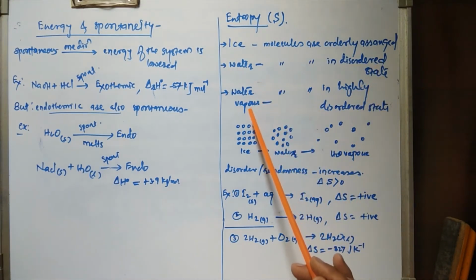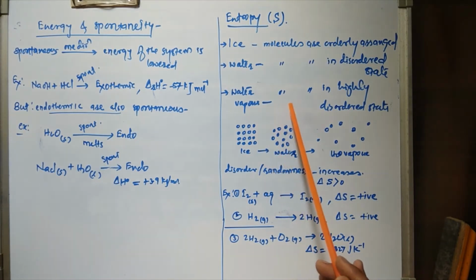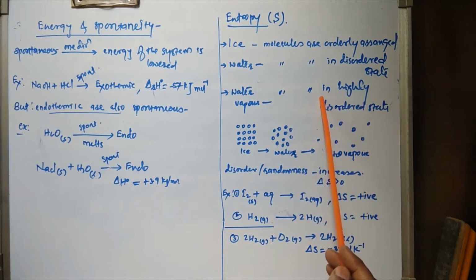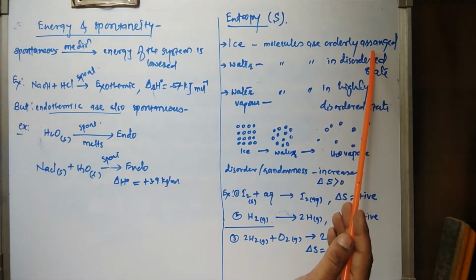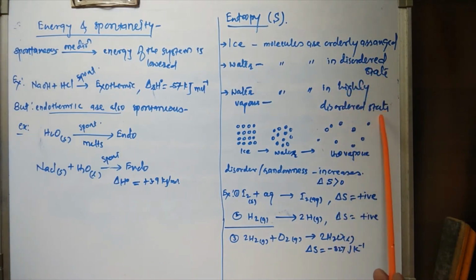Further, if we go for the water vapors, the gaseous state of the water, then there is high disorderness of the water molecules. That means the water molecules are in a highly disordered state. Here orderly arranged, here disordered state and highly disordered state.